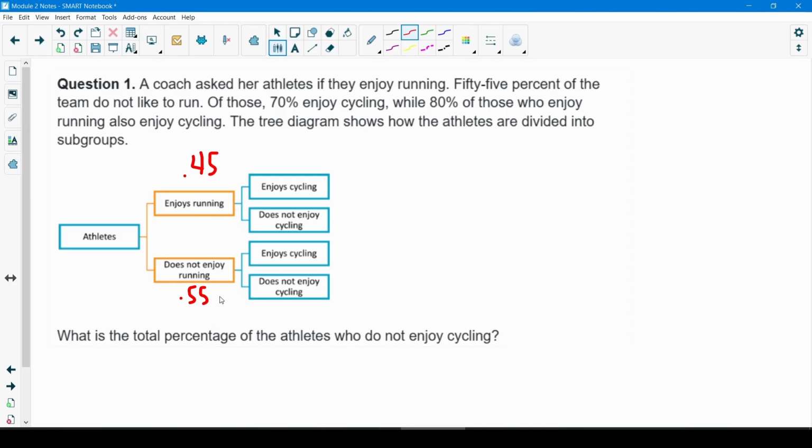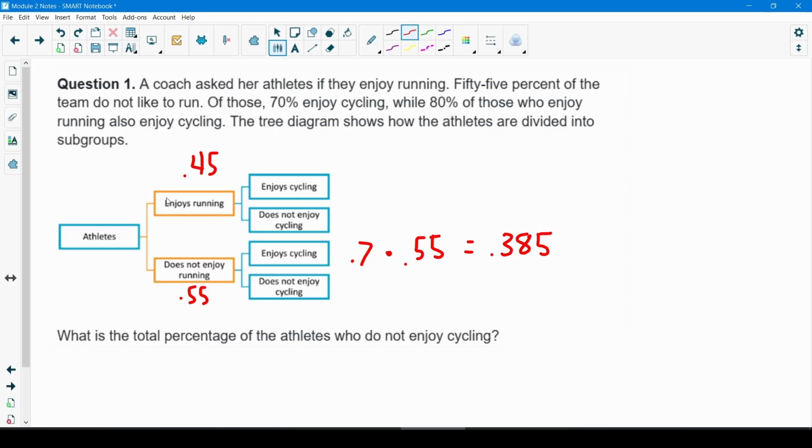So of these that do not enjoy running, 70% enjoy cycling. And the way I'll calculate that number is 0.7 times 0.55. So I'm multiplying 70% times 55%. And for that, that gives me 0.385. That's 38.5%.